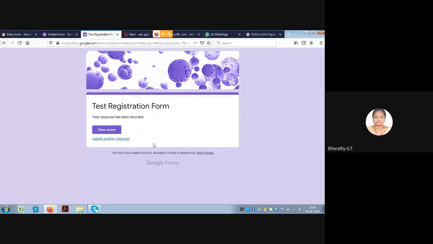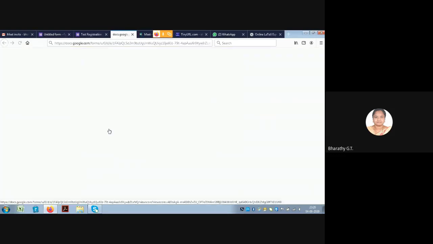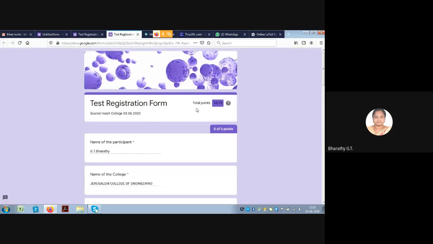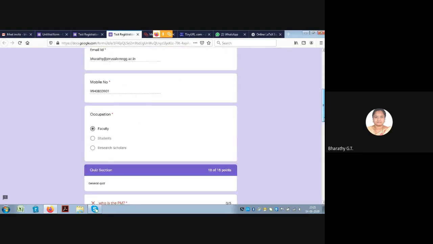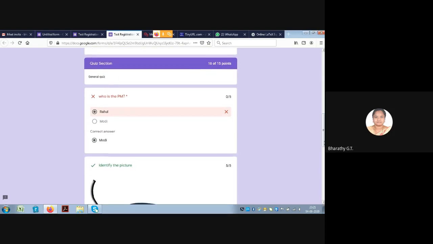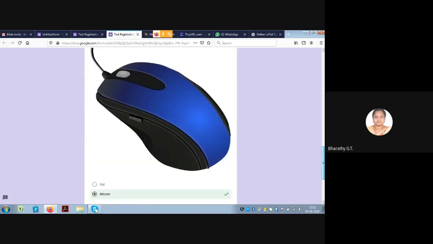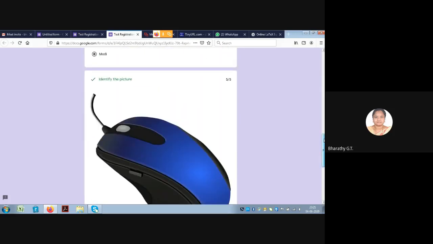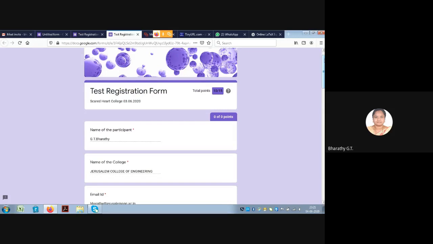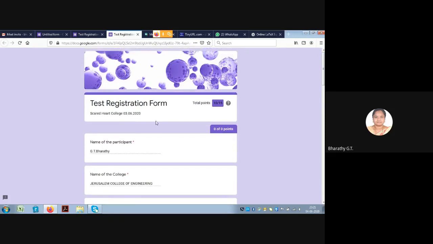Immediately after the submission, you can view your score. You see the total points that I have scored is 10 out of 15. This is the view of the registration form, and at the bottom you can see the quiz. The first answer that I selected is wrong and it is giving the correct answer also. The second question is correct and the third question is also correct. So this is the view of the form after the participants had filled it.